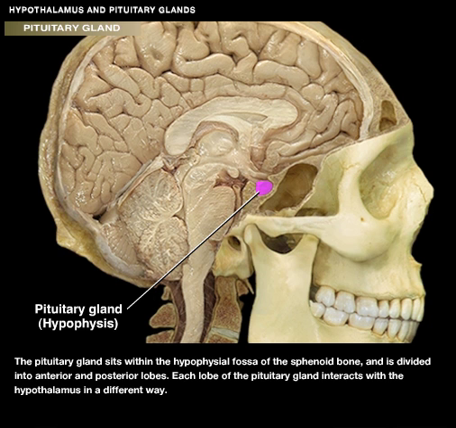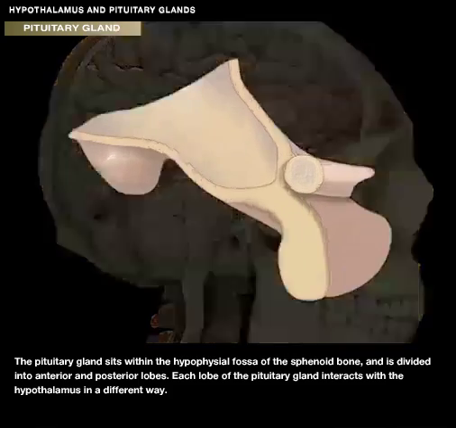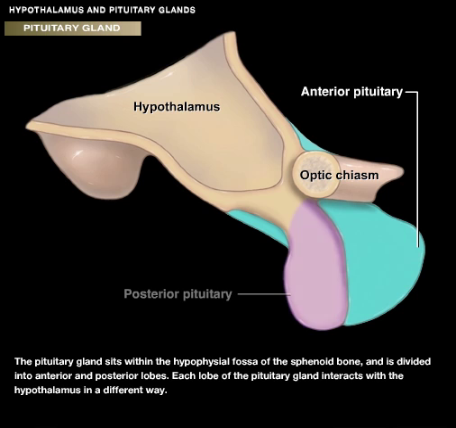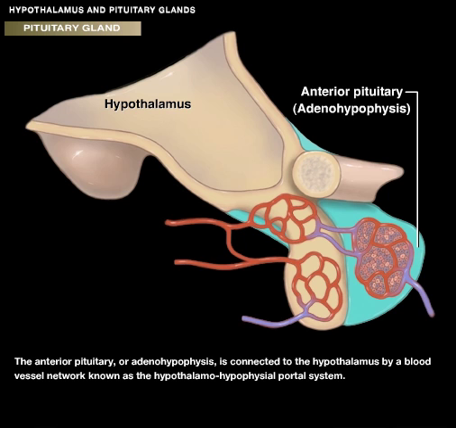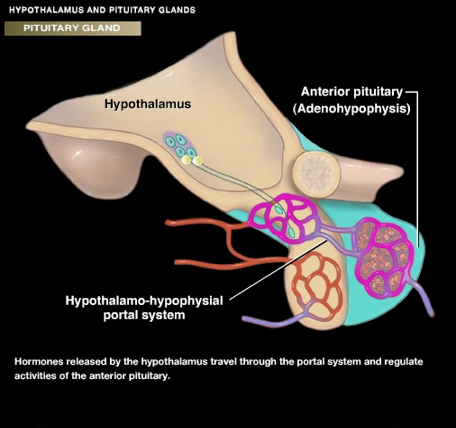The pituitary gland sits within the hypophyseal fossa of the sphenoid bone and is divided into anterior and posterior lobes. Each lobe of the pituitary gland interacts with the hypothalamus in a different way. The anterior pituitary, or adenohypophysis, is connected to the hypothalamus by a blood vessel network known as the hypothalamo-hypophyseal portal system. Hormones released by the hypothalamus travel through the portal system and regulate activities of the anterior pituitary.